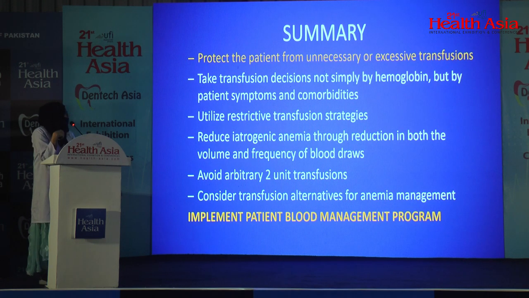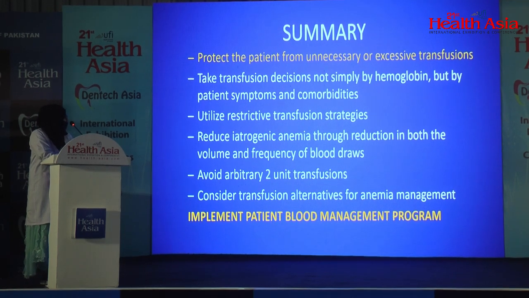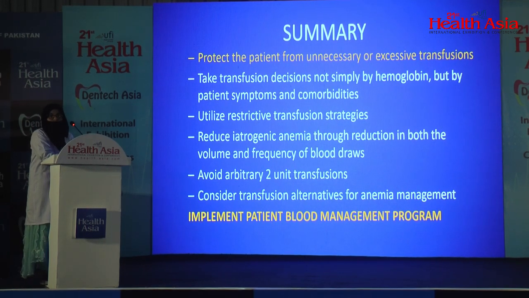Okay, so protect the patients from unnecessary or excessive transfusion. Take transfusion decisions not simply by hemoglobin, but by patient symptoms and comorbidities, which I said earlier, that overall patient clinical condition is very important, not just the hemoglobin level. Utilize restrictive transfusion strategy. Reduce iatrogenic anemia through reduction in both the volume and frequency of blood draws. And avoid arbitrary 2-unit transfusion. Consider transfusion alternatives for anemia management.